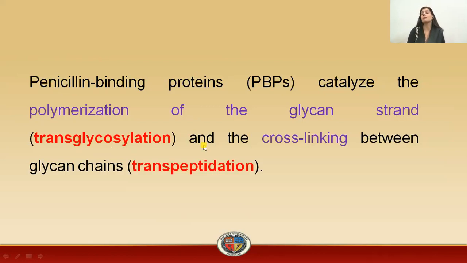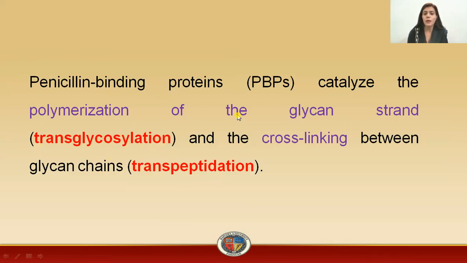And now what the penicillin drug is doing here, this is actually inhibiting this penicillin binding protein. So this was the first mode of action where I discussed that they will inhibit the last step of the cell wall synthesis. Actually, what the penicillin is doing here, this is inhibiting the transglycosylation and the transpeptidation.